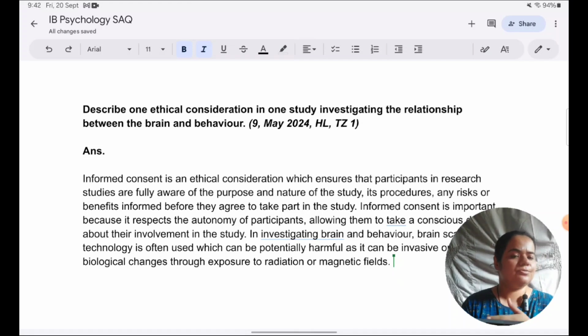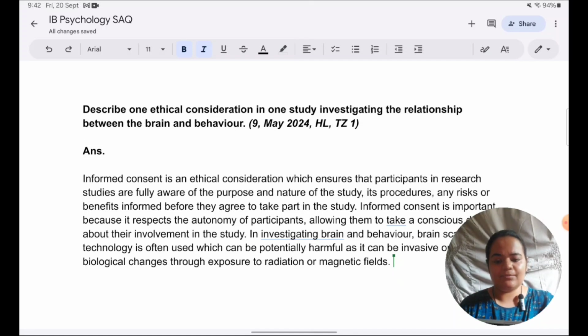If relevant, use words like injections, because PET is one method in which they actually inject it. Use very specific scientific and psychological terms to show that you have sophistication, you have psychological knowledge, and you're not writing an answer as a layman. You're writing an answer as a psychology student. So make use of relevant terms which are relevant to the study also, and which show your knowledge and understanding of what you've learned in the syllabus.